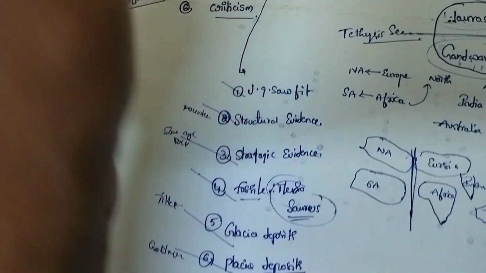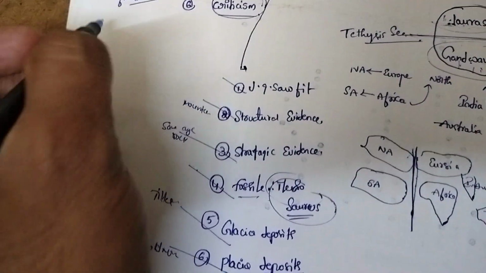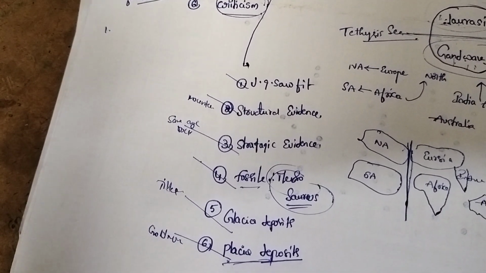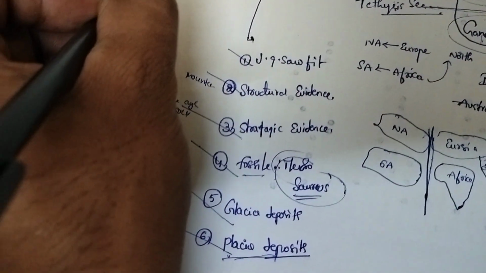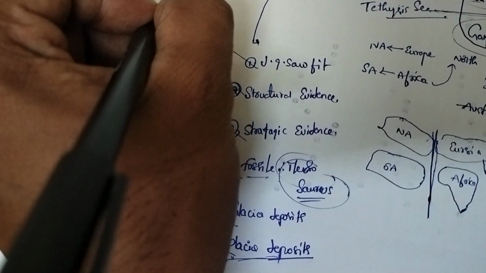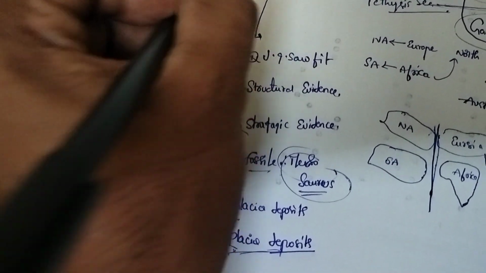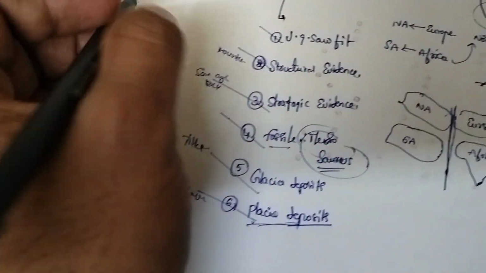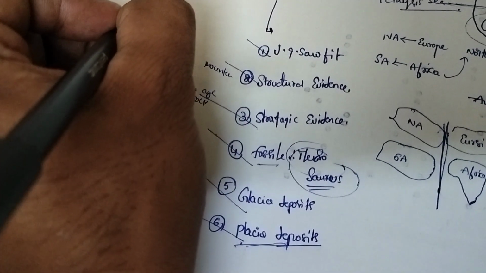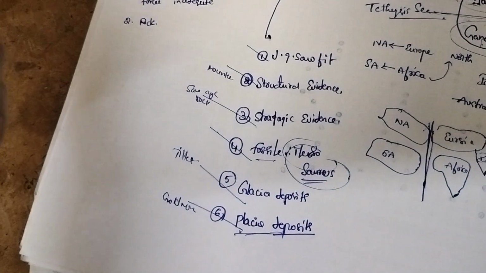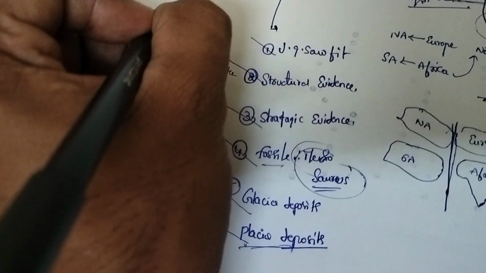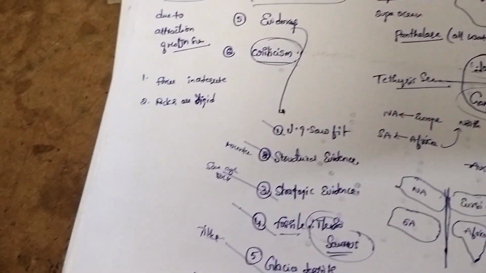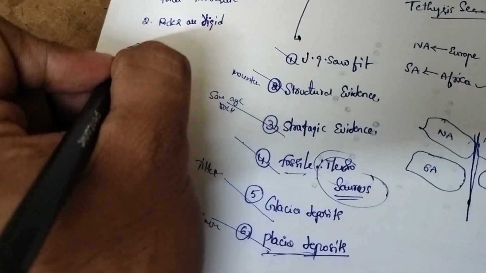Now coming to the criticism of the continental drift theory. What is the criticism? The negatives. First, whatever forces they describe are considered inadequate. They do not give much proof. Second, the rocks are rigid, which does not permit easy drifting of continents.